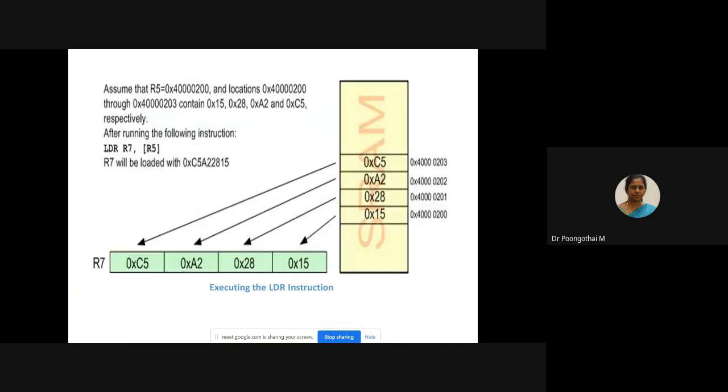So look at this example. Your R5 holds this value, the locations from 200 to 203. LDR R7, [R5].